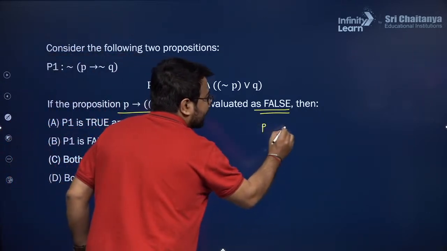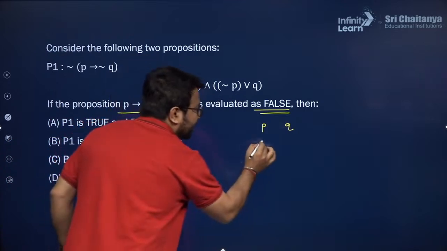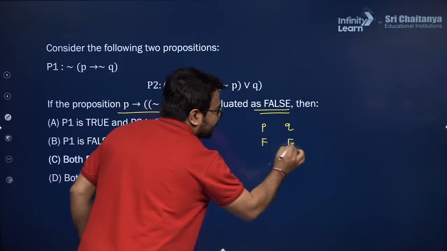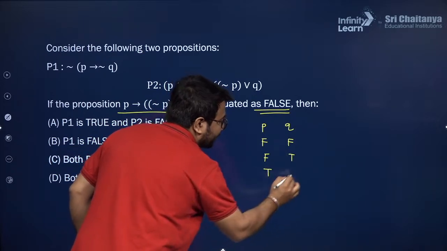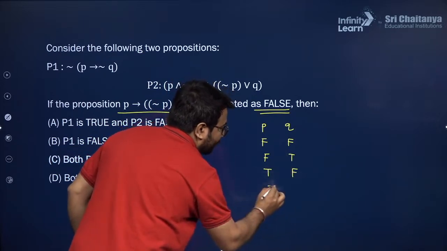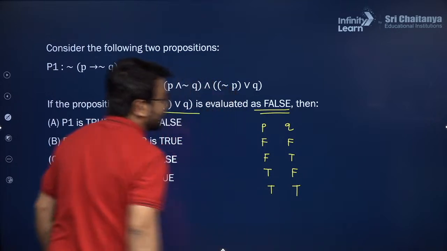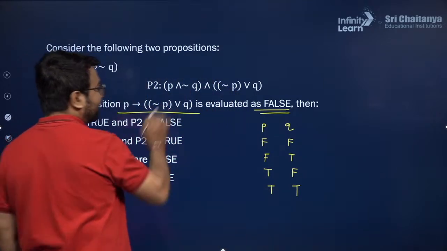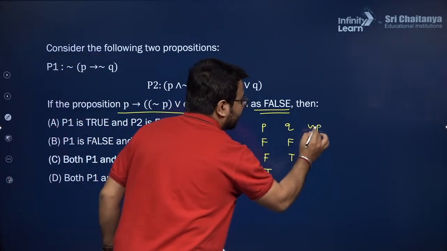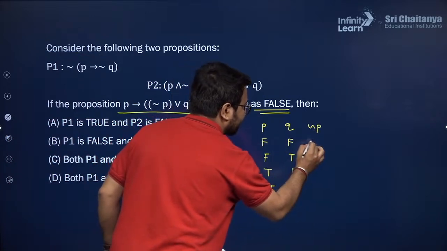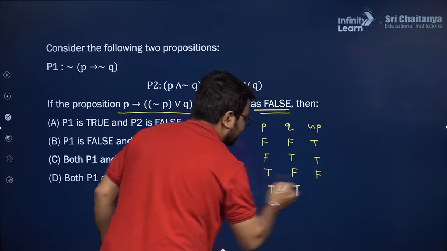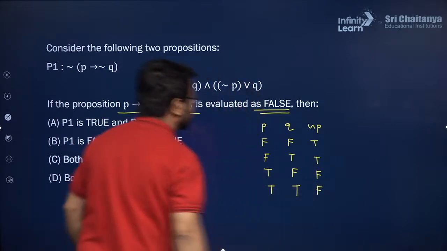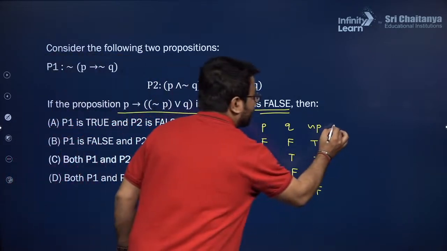Here we have P, here we have Q. Now P can be false, Q can be false. P can be false, Q can be true. P can be true, Q can be false. And both can be true. Now let us talk about negation P. If I write the value of negation P, false negation will be true, false negation will be true, true negation will be false, true negation will be false. This is negation P.